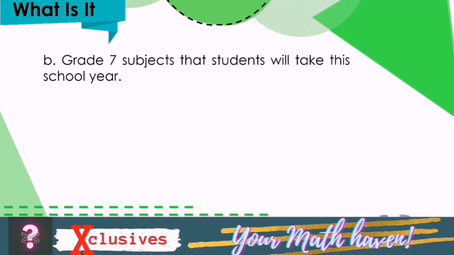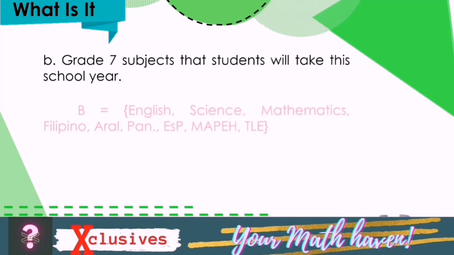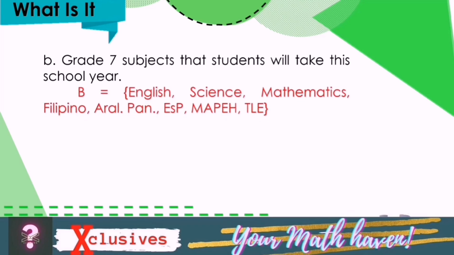B. Grade 7 subjects that students will take this school year. We have B equals the set English, Science, Mathematics, Filipino, Araling Panlipunan, ESP, MAPE, and TLE. Why? Because these are all the subjects that grade 7 students will take this school year.